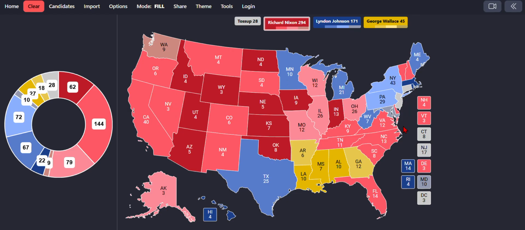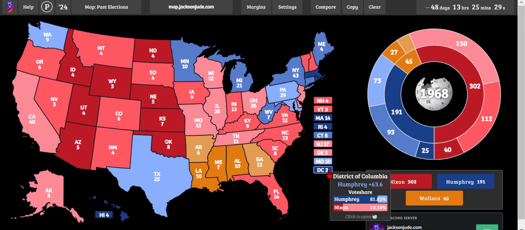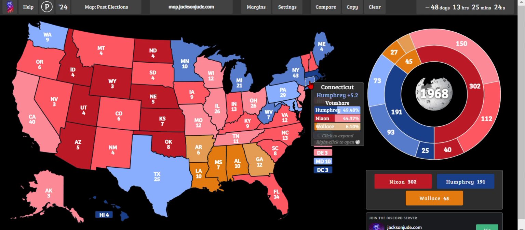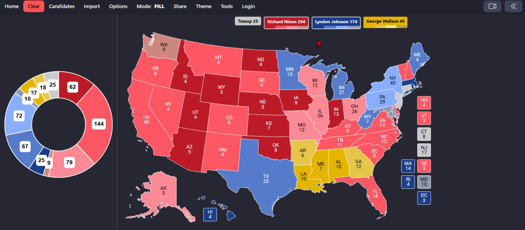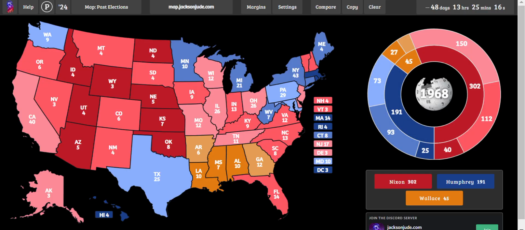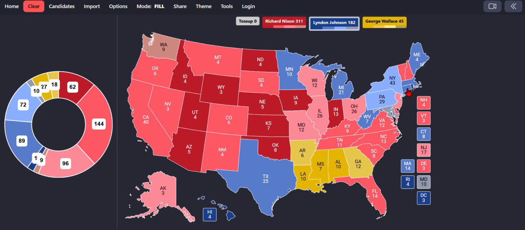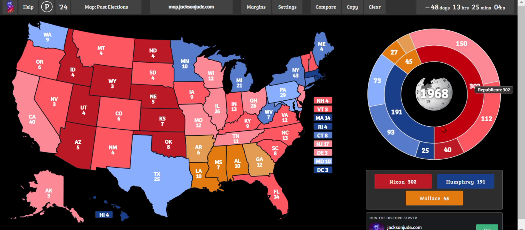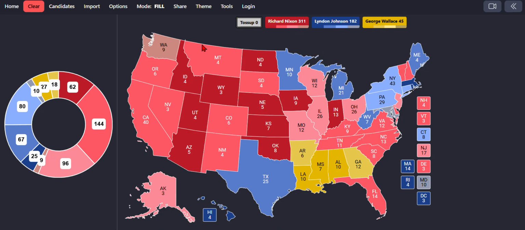And the final two states are going to be, oh wait, DC's also safe Democratic. I mean, come on, that's not surprising. Connecticut and New Jersey. New Jersey's a lean Republican, and Nixon moves Connecticut to a lean Republican. So this is a final Johnson versus Nixon map. Johnson wins 182 electoral votes, Wallace wins 45 electoral votes, and Nixon wins 311. This is an improvement from the Nixon versus Humphrey map. Nixon flips Washington from that map.